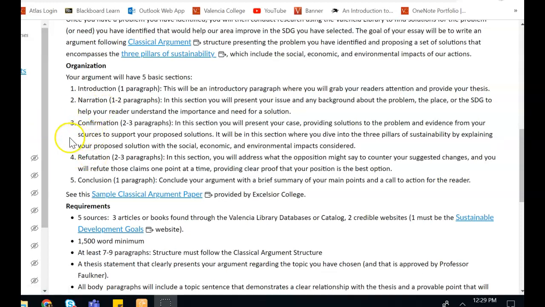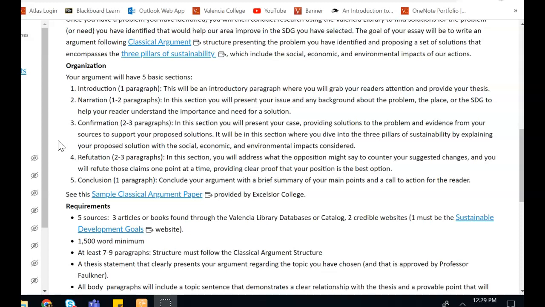Then you would have a confirmation, and in that section, you will present your case, providing solutions to the problem and evidence from your sources to support your proposed solutions. It will be in this section where you'll dive into the 3 pillars of sustainability by explaining your proposed solution with the social, economic, and environmental impacts considered. If it were me and I were organizing this essay, I would have 1 paragraph introduction, a 2nd paragraph that provides any additional information on the issue or background. In a lot of ways, your intro and your narration kind of operate together.